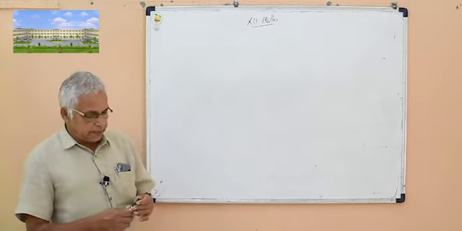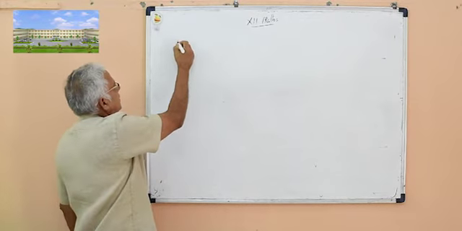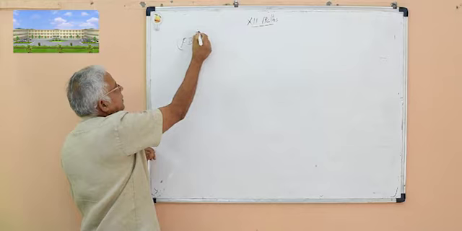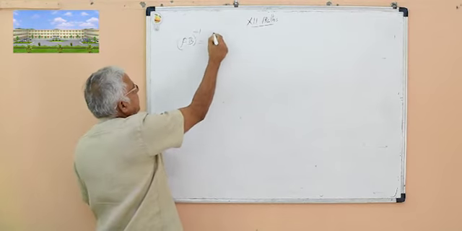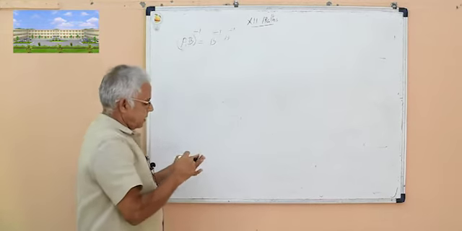Then today, the reversal law. Reversal law is: (AB) inverse is equal to B inverse into A inverse.